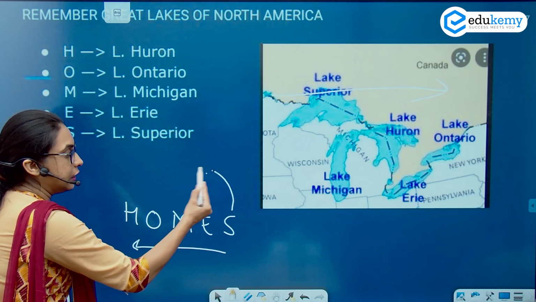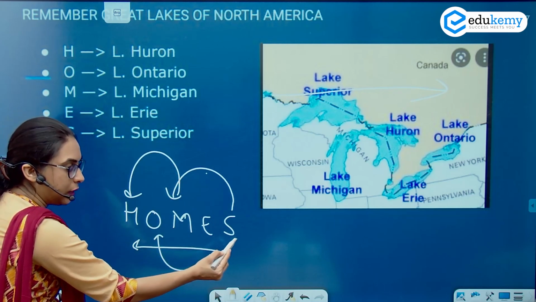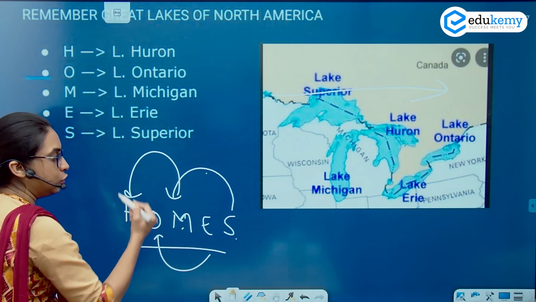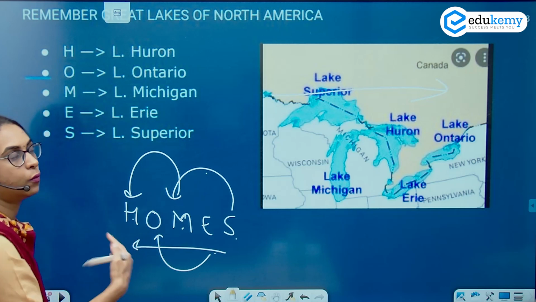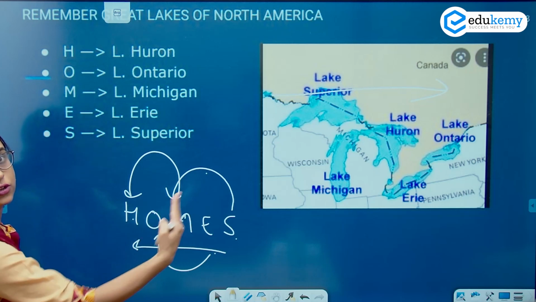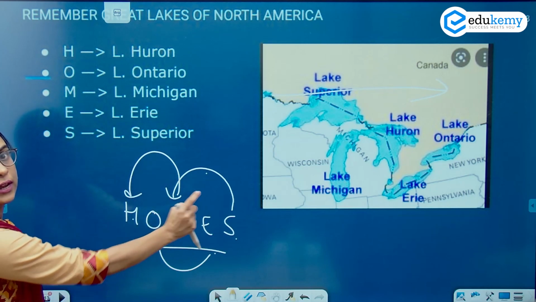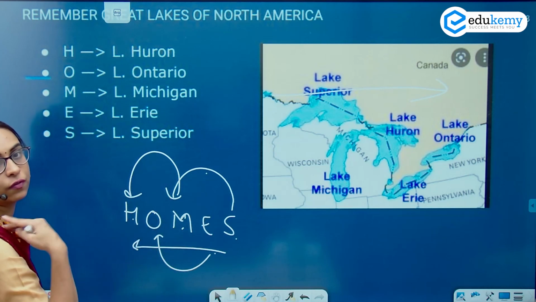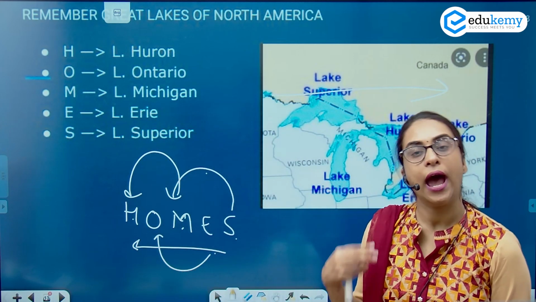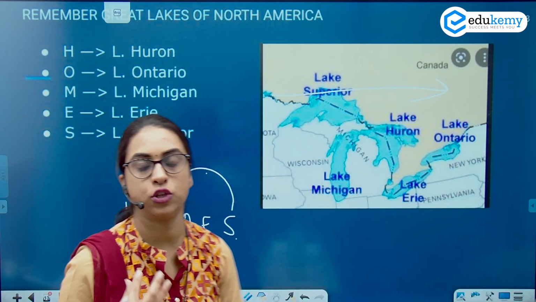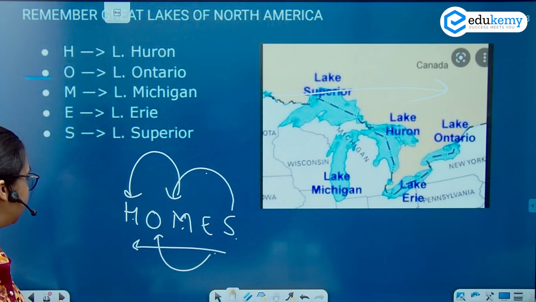I'm making arrows which tell me the west to east location of the Great Lakes: Superior, Michigan, Huron, Erie and Ontario, and the short form is HOMES. So this is the Great Lakes of North America.